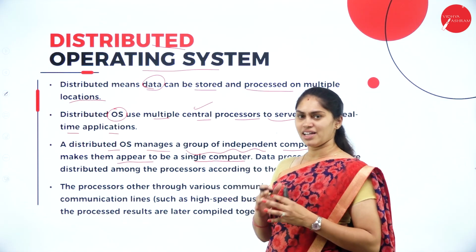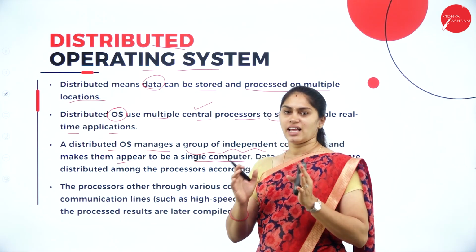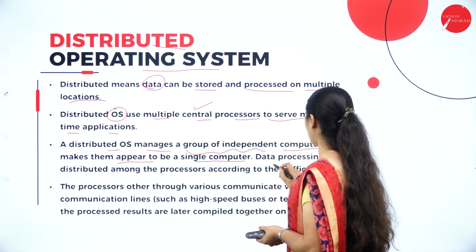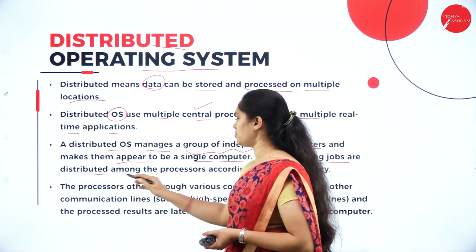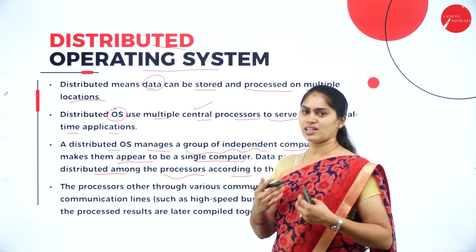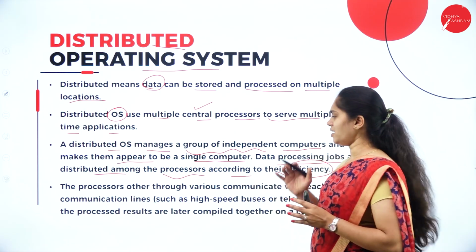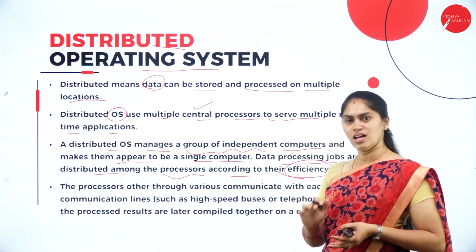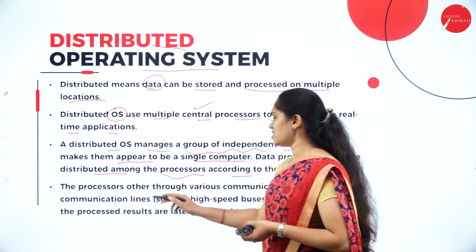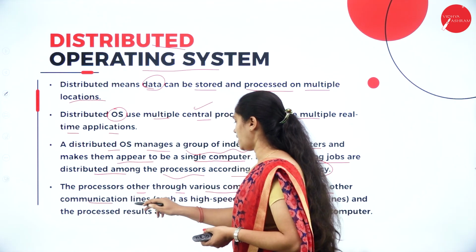Anyway, it is managing a group of individual computers, but it seems like a single computer system, and data processing jobs are distributed among the processors according to their efficiency. Based on the efficiency, the program or a set of instructions is distributed in order to do the processing. And the processors communicate with each other through various communication lines.